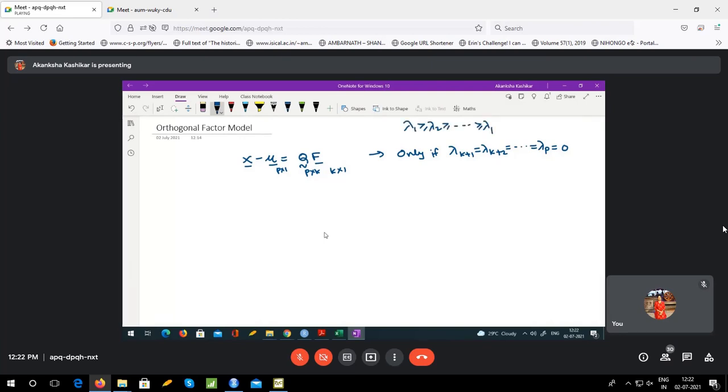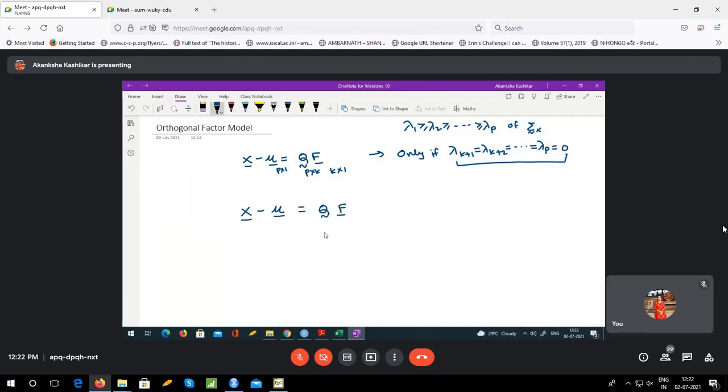So if I have arranged eigenvalues of sigma matrix, the variance covariance matrix of X, in decreasing order, and if the k plus 1, k plus 2 up to pth eigenvalue are 0, then we could get something like this using what we know about PCA. But in general, this is not going to happen. We are going to have non-zero eigenvalues here. So what to do? We will try to get an approximation. So we will allow something like an error term.